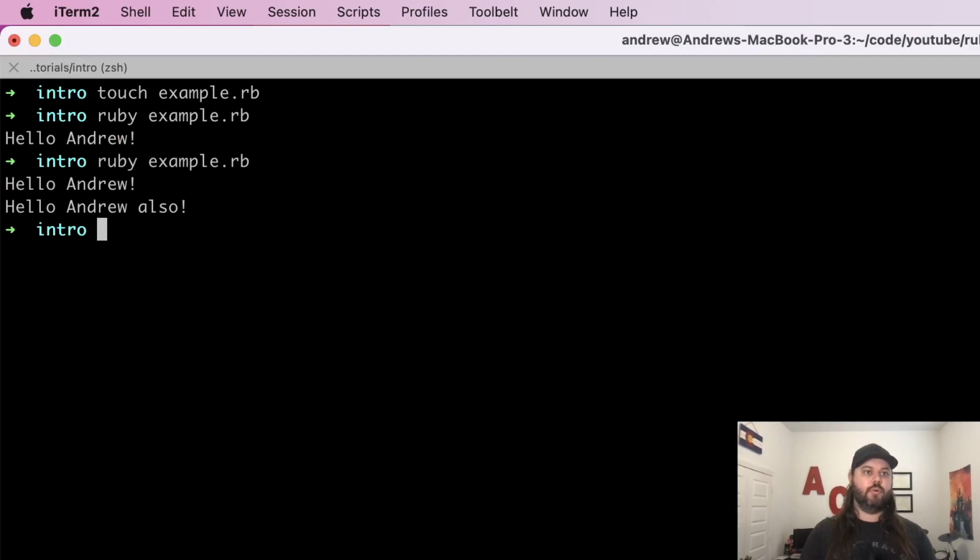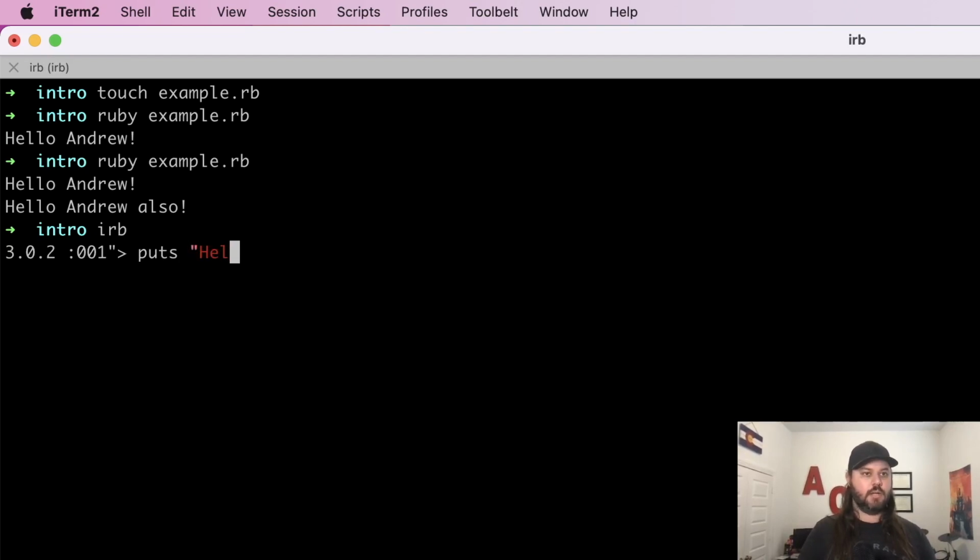If you want to have another way of running it, which is the REPL, then we can type IRB, hit enter, and it'll show us a little prompt here. So if we do puts hello world, then hit that, and it does the same thing.